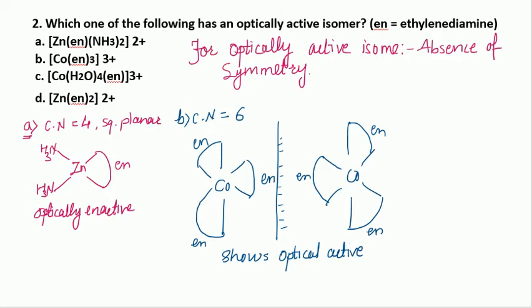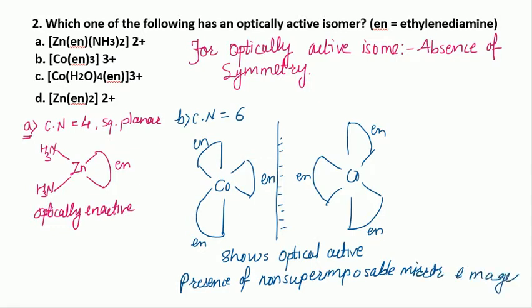It is optically active because these mirror images are non-superimposable mirror images, and hence the second option is the correct option.